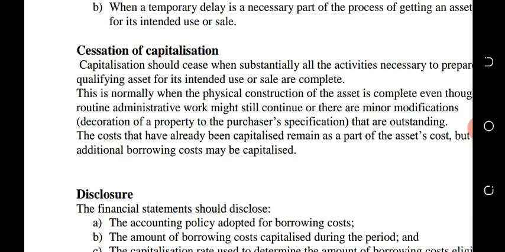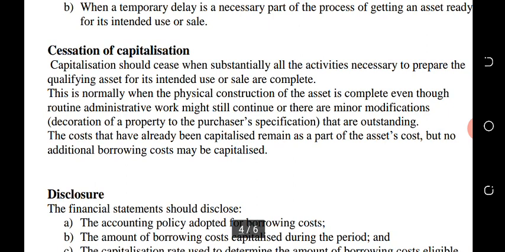Now, cessation of capitalization. When do we cease, or when do you stop, capitalizing borrowing costs? Capitalization should cease when substantially all the activities necessary to prepare the qualifying asset for its intended use or sale are completed. So once all the activities to make that asset ready for its intended use are completed, then we have to cease to capitalize borrowing costs. So other borrowing costs after that period will be expensed.